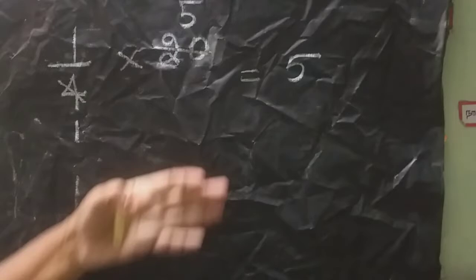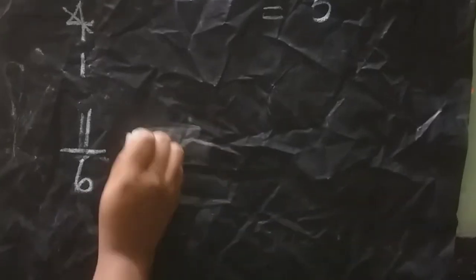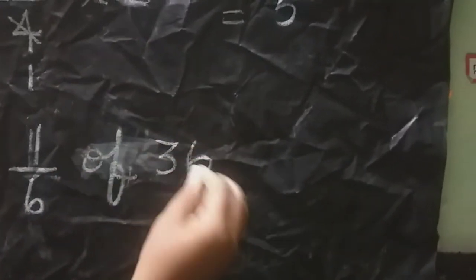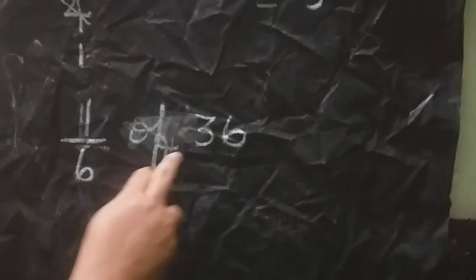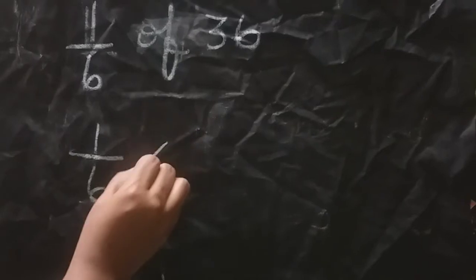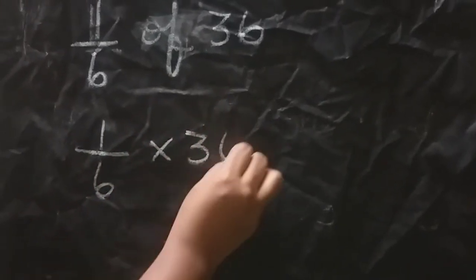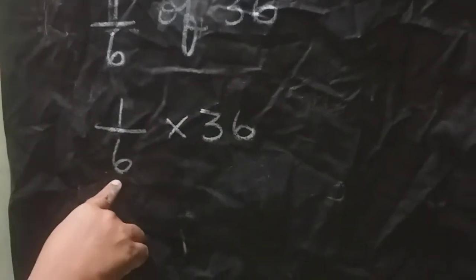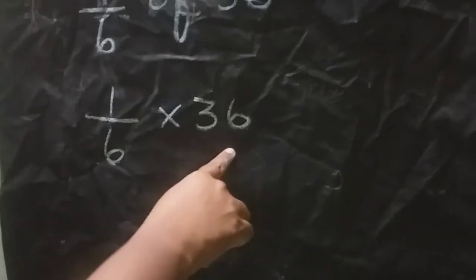And one more sum. 1/6 of 36. 1/6 of 36 means we should write 1/6 into 36. Say the sixth table till the product of 36.